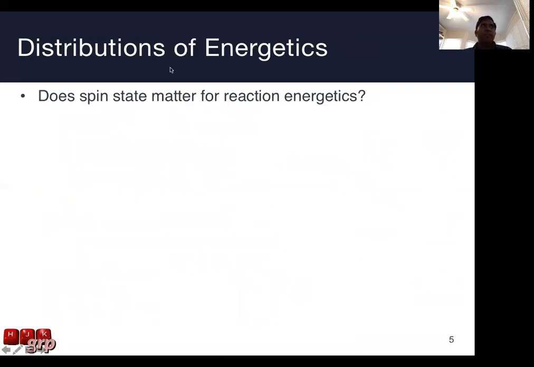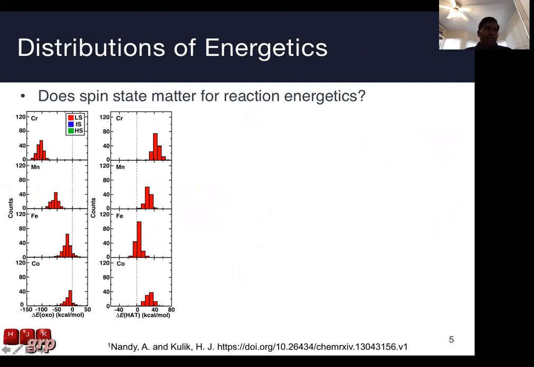So the first step is to take a look at whether reaction energetics are a strong function of spin state. If we take a look at 2 different reaction energies, on the left side, we have the oxo formation energy, and on the right side, we have the hydrogen atom transfer energy. We see first metal dependence. In this case, we're showing all low spin behavior for oxidation state 2, and we see strong metal dependence that recovers some intuition.